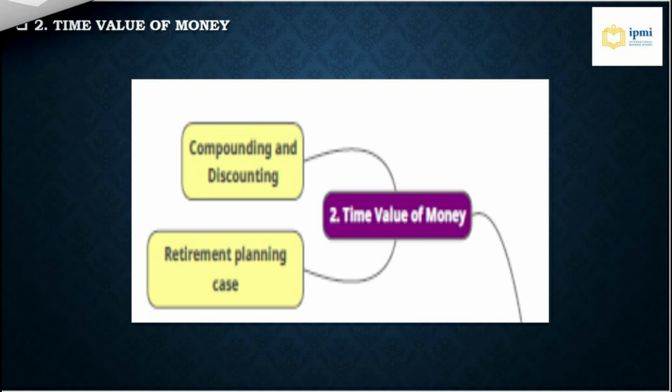Come to the second section, time value of money. What is the time value of money? The time value of money, which people normally call TVM, is the concept that a sum of money is worth more now than the same sum will be in the future. For example, if you have $1 today, you will get more than $1 in the future.